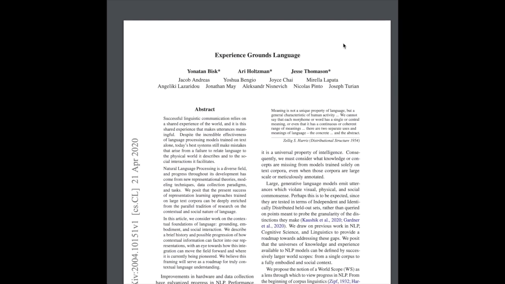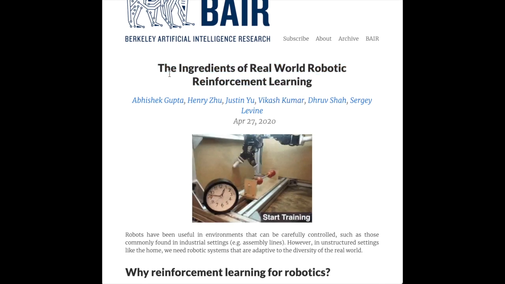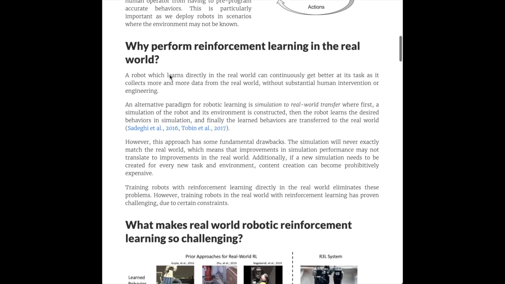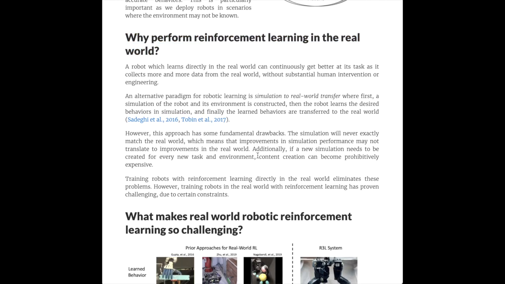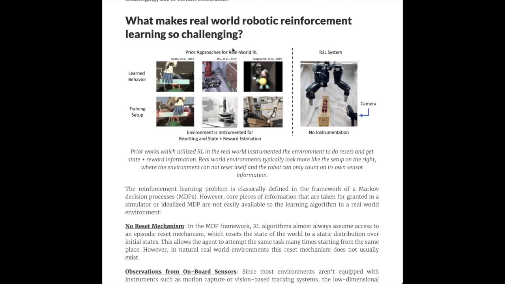and gives language meaning. The Ingredients of Real-World Robotic Reinforcement Learning from researchers at UC Berkeley is a really interesting paper about some of the different factors that make it really hard to do real-world robotic control learned through reinforcement learning compared to these simulated environments like the OpenAI Gym or say the DeepMind Control Suite.